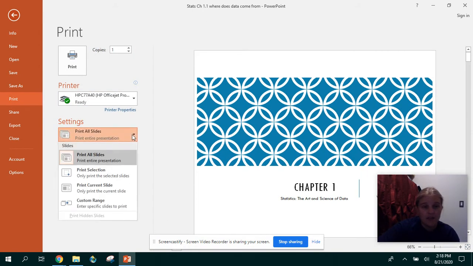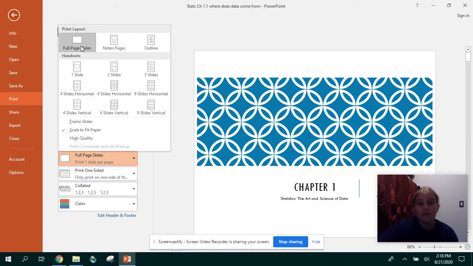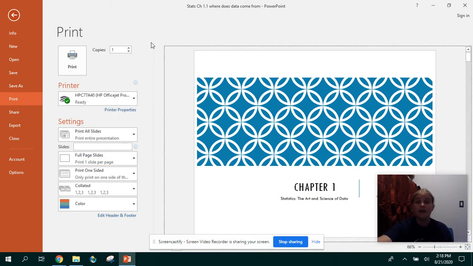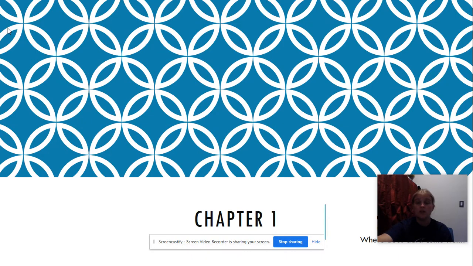And then I wouldn't suggest printing all, there we go. I wouldn't suggest printing full pages because that's going to take a lot of paper. But if you do 6 slides horizontal, you can do 9 slides so that you can kind of take notes off to the side of the presentation and you don't have to write down everything that's in the slide. Or again, you do not have to print anything. You are more than welcome to just take notes on your own paper.